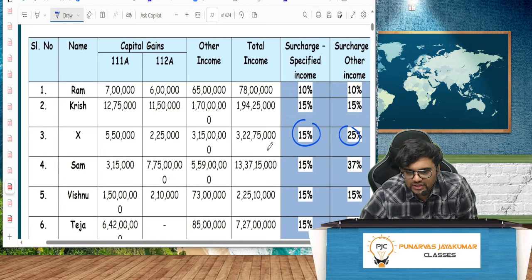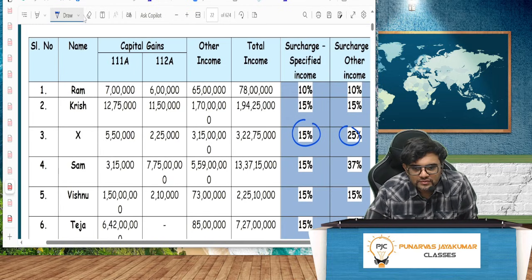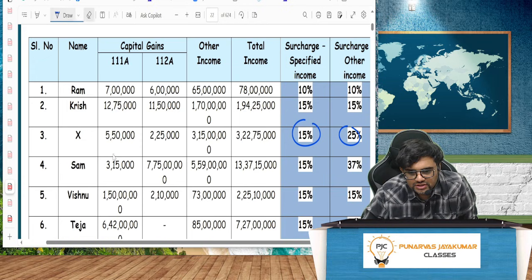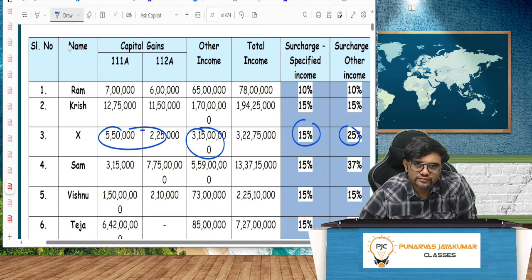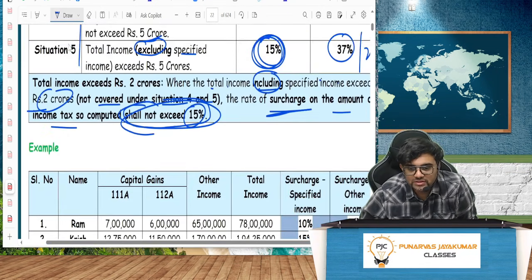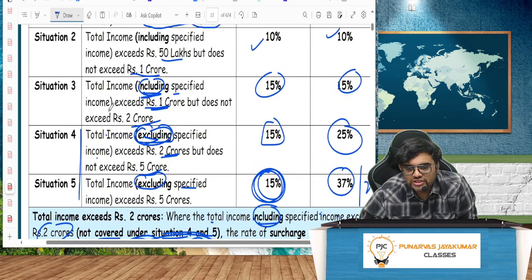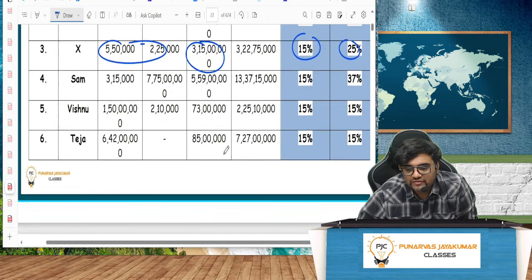both. Sorry, one second. My bad. Sorry. So here, no, you exclude this. If excluding this, it is more than 2 crore, but less than 5 crore. Sorry guys, my bad. It comes under situation 4. Total income excluding specified income exceeds 2 crore, but does not exceed 5 crore. Comes under situation number 4. So then 15 and 25.